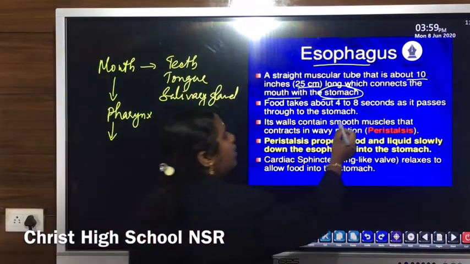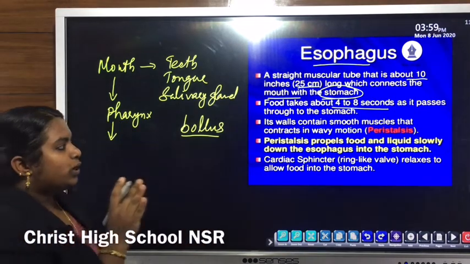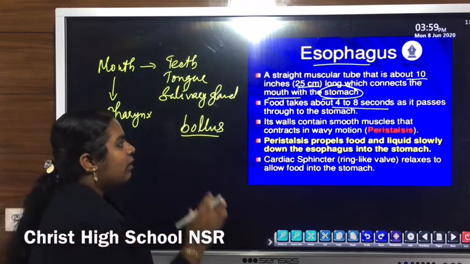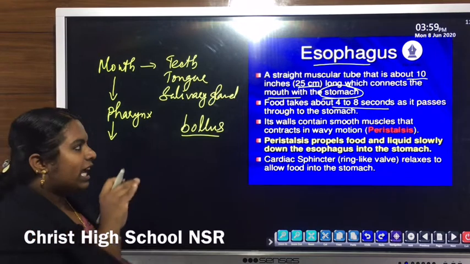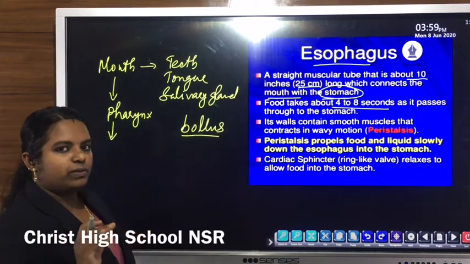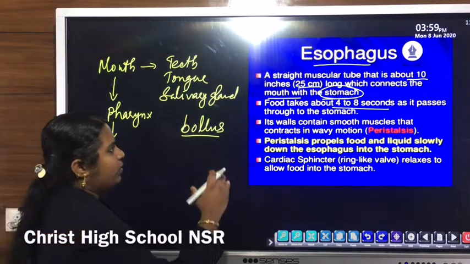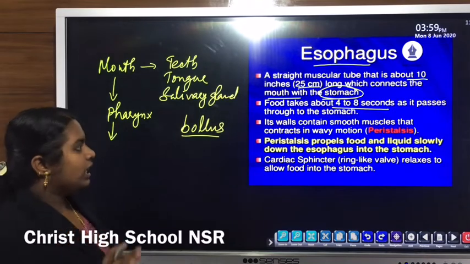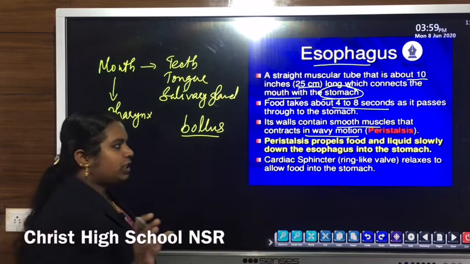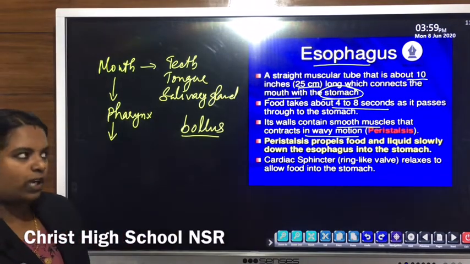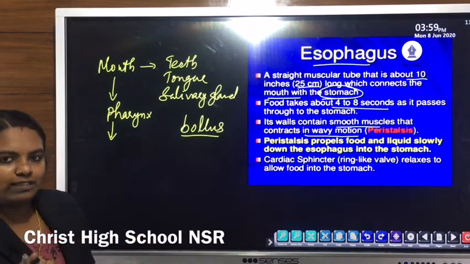The food takes about 4 to 8 seconds to pass through the esophagus and reach the stomach. That means within seconds, the food bolus pushed down through the esophagus reaches the stomach. The wall of the esophagus contains smooth muscles, and the contraction of these smooth muscles pushes the food bolus towards the stomach.